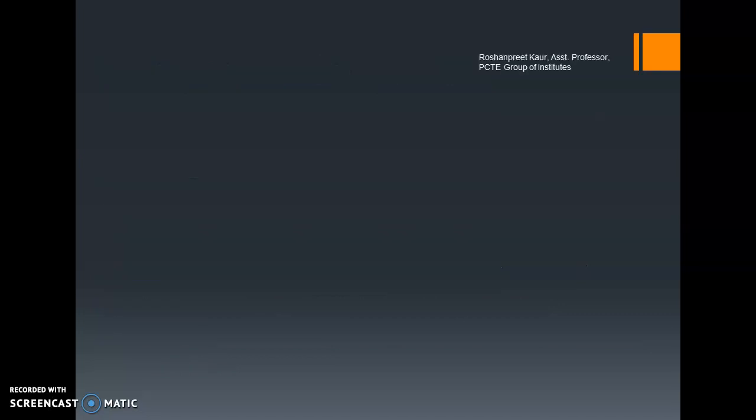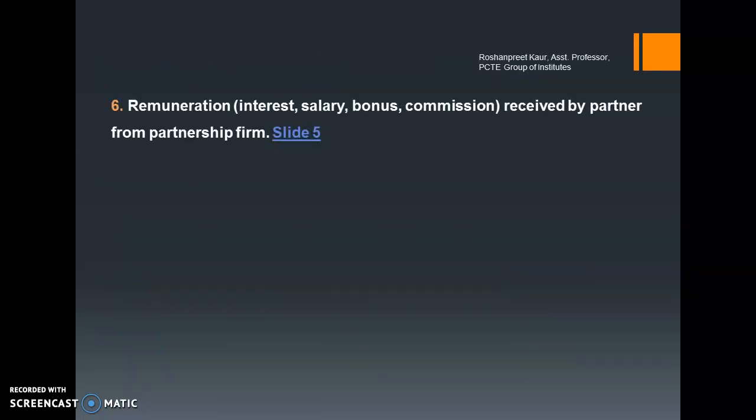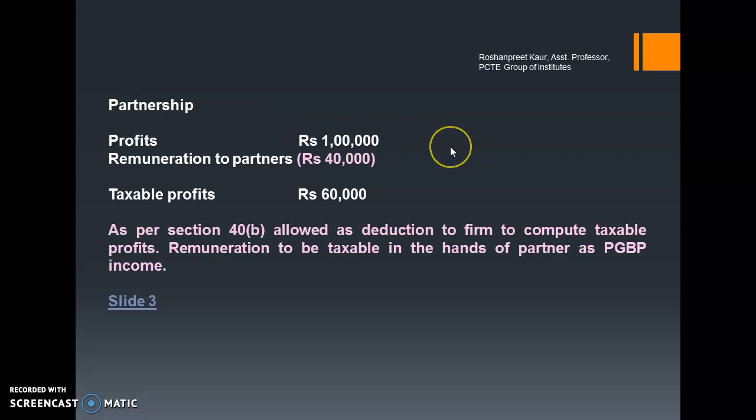Okay. Now next is remuneration, interest, salary, commission received by the partner from a partnership firm. In a partnership firm, whenever it earns profit, supposing that partnership has earned a profit of rupees 1 lakh, out of this 1 lakh the firm has to pay its partners a remuneration. Supposing 40,000 has been paid out of this 1 lakh.